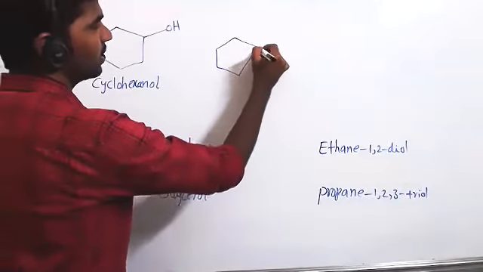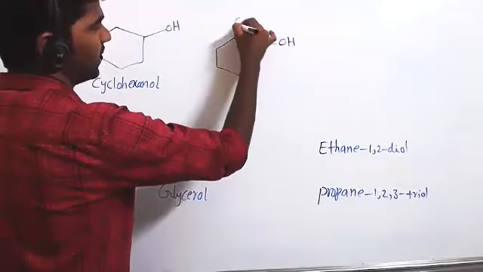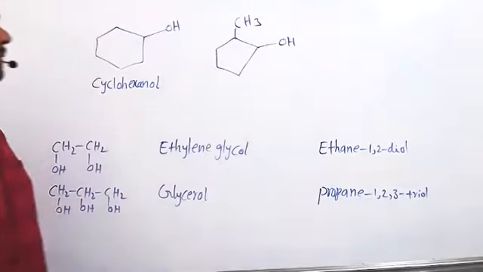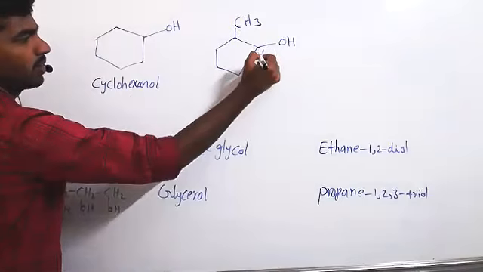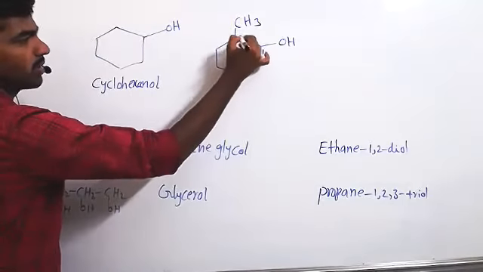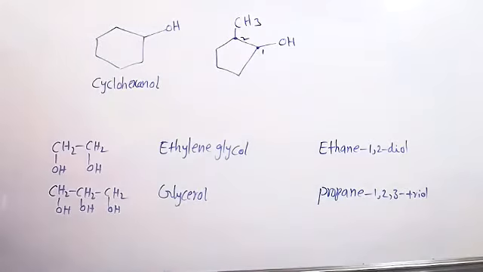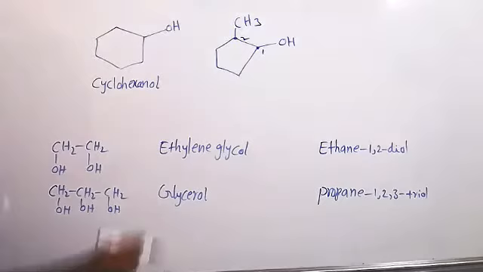This is a 5-member ring. Your OH group here is attached, with a methyl. This is cyclopentanol without methyl, cyclopentanol. So give numbering. The OH group is attached to carbon 1. This carbon is 2. So that's the IUPAC name, sir. Yeah, IUPAC name only this one.